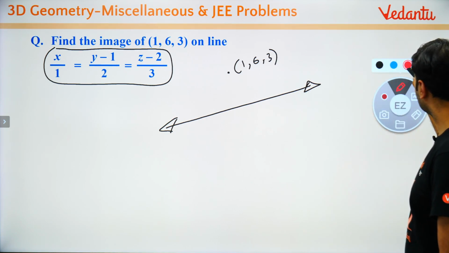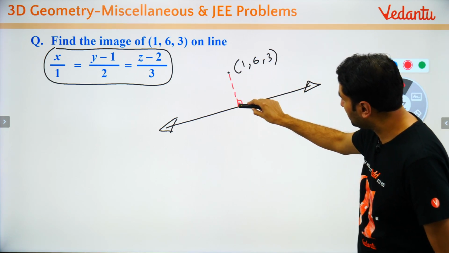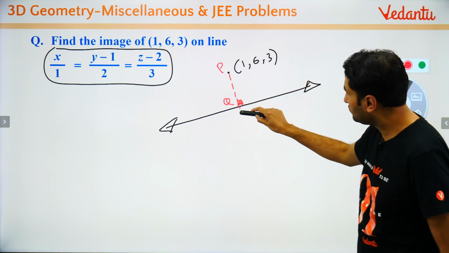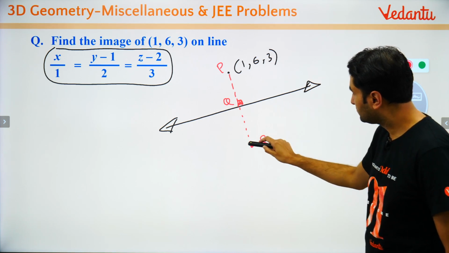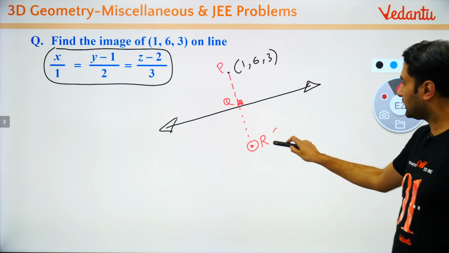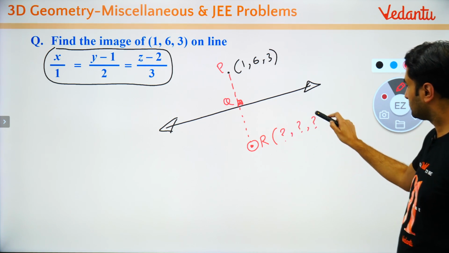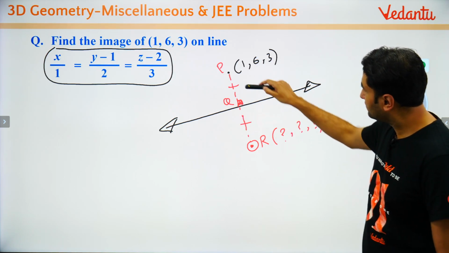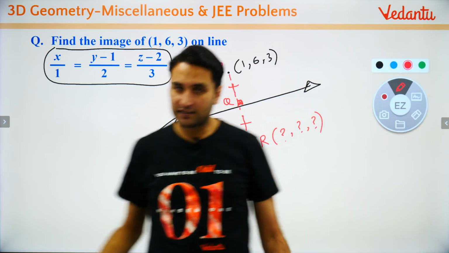You want its image. सबसे पहले आप फाइंड करोगे foot of the perpendicular as it is. Say this is P, say this is Q. What you want is R. This is the question. So Q is the midpoint between P and R. R is the image. Step same है बच्चों.